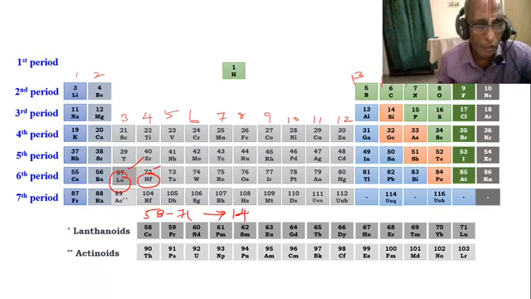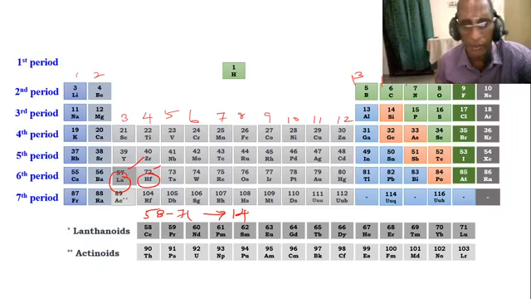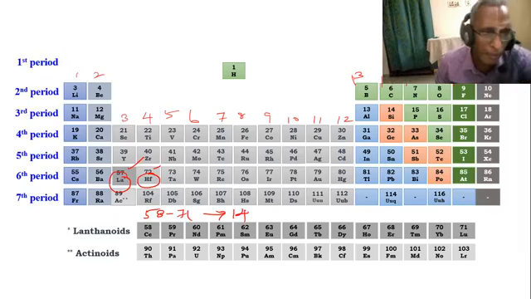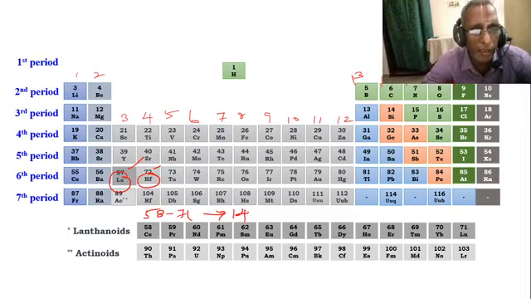Between them, thorium to lawrencium behave like actinium. The suffix 'oid' means 'behaving like'. So those behaving like lanthanum are called lanthanoids, and those behaving like actinium are called actinoids.